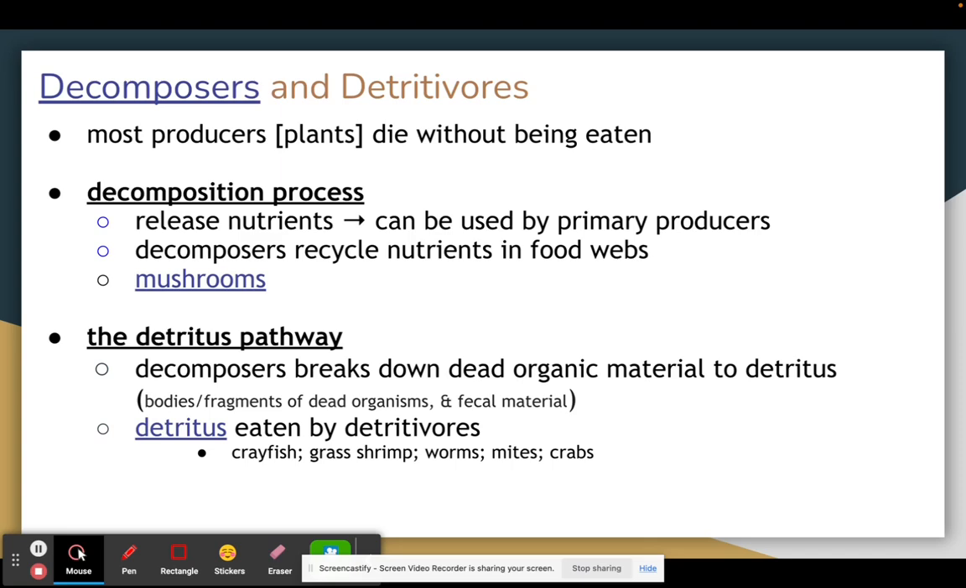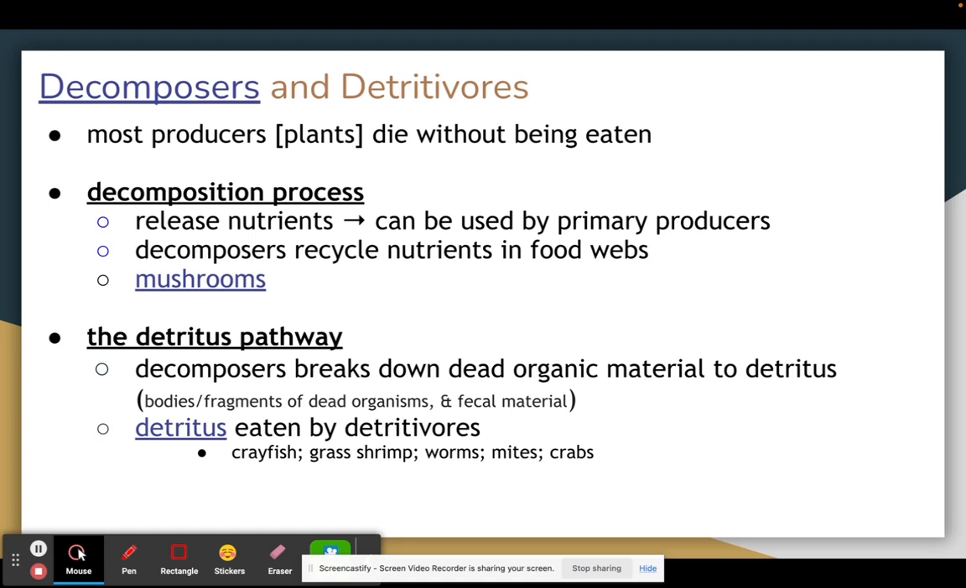So thankfully, we have these things called decomposers. And once again, we know that when things die, like the producers, they return to the soil and release their nutrients. The decomposers are going to release those digestive enzymes, break those producers down, and reabsorb that material. So they decompose the dead things.